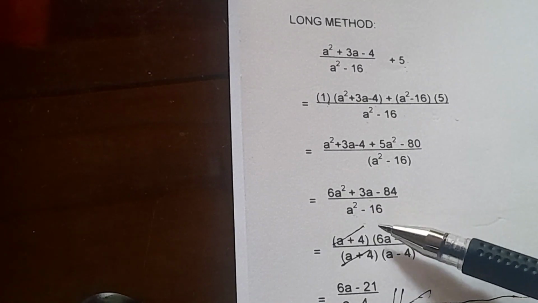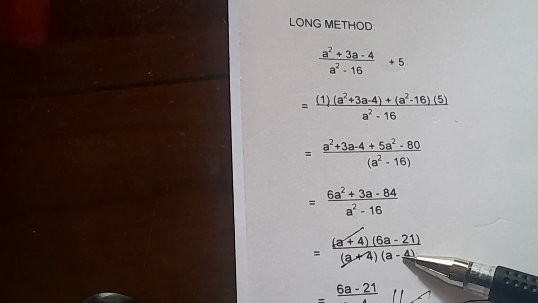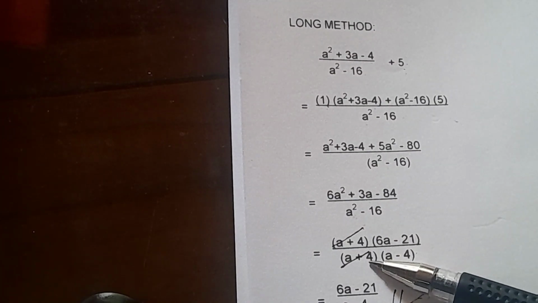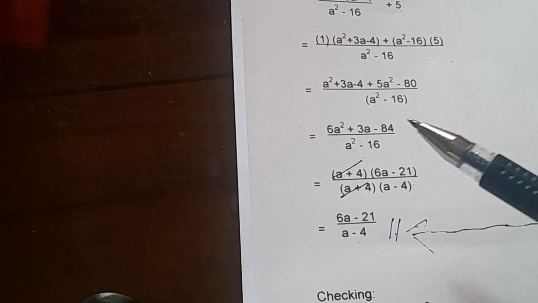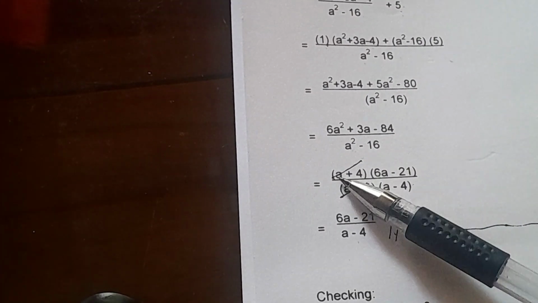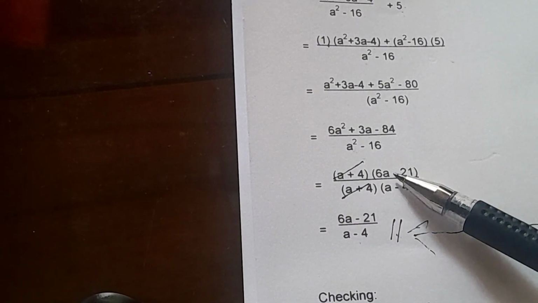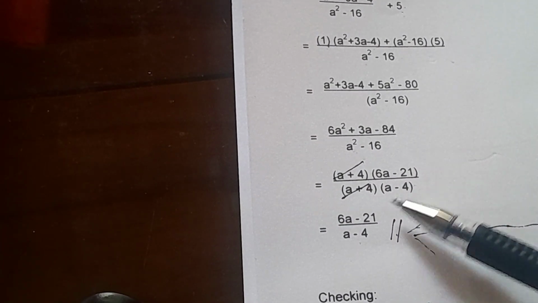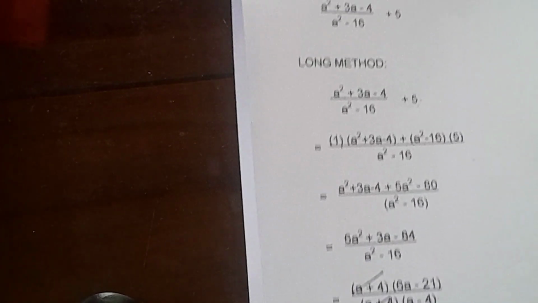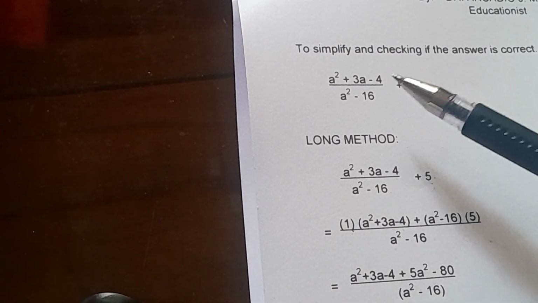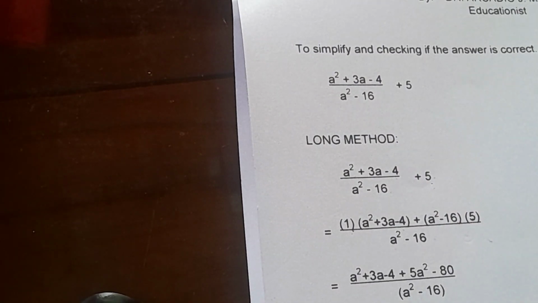Bring down the denominator in the form of factoring. So a times a is a squared. Positive 4 times negative 4 gives your negative 16. So you can see there the cancellation, because a plus 4 over a plus 4 is 1. So the remaining is (6a minus 21) over (a minus 4), which is the simplified form of your (a squared plus 3a minus 4) over (a squared minus 16) plus 5.